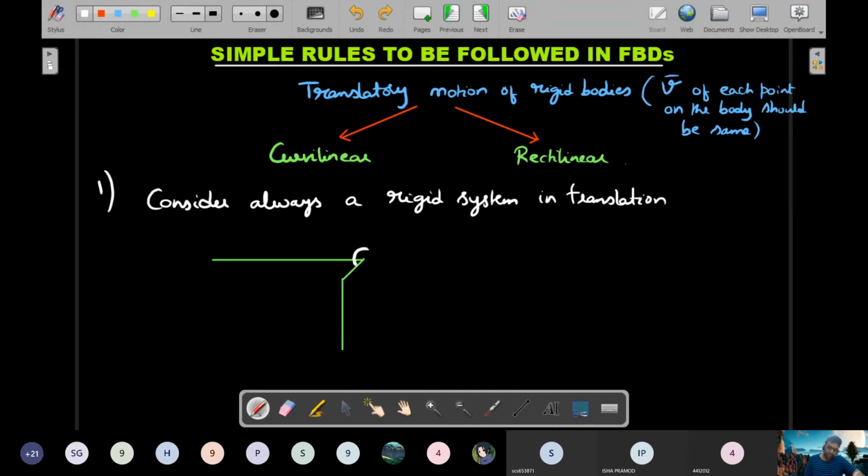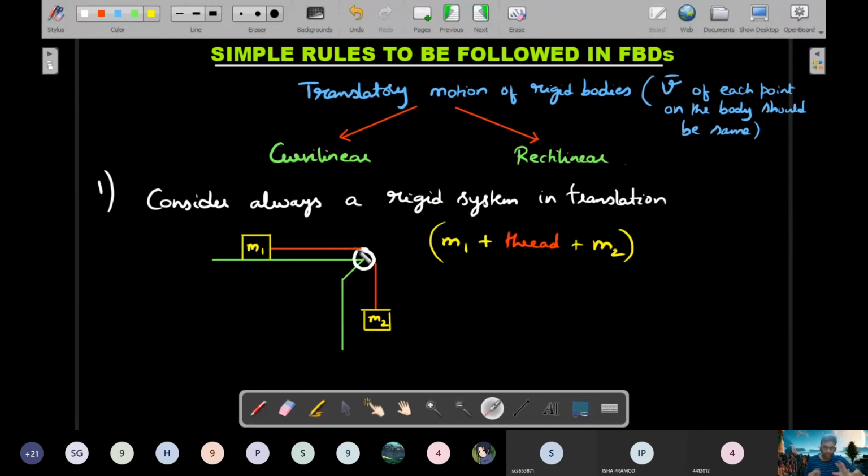pulley block system like this, wherein you are tying a thread here. Thread goes around the pulley and connects two blocks. One is here on the table, another one is hanging over the table. So imagine this is M1 and this is M2. So M1 plus thread plus M2 together, can you consider a system? Yes, you can. If you want, you can.